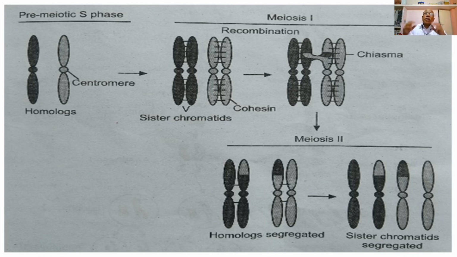These sister chromatids are arranged at the equatorial plane and then pulled away to opposite ends of the cell, again by means of spindle fibers attached to the centromeres of the daughter chromosomes.